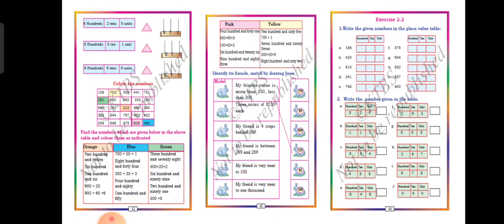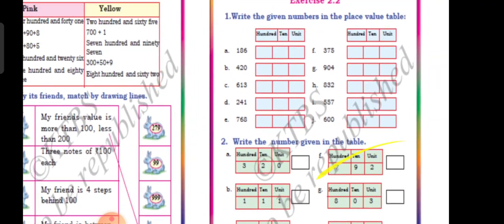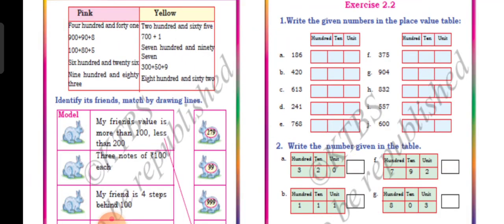Okay, next exercise number 202. What should you do? Place the values. Okay, 186. Where to write? What should you write under the 100 column? 1. How many tens are there in 186? 8. Ones 6. 420. How many hundreds are there in 420? 4. So you should write 400, 100, 2 tens, 2 ones, 0, like that. Okay, this one is very easy. Complete this.